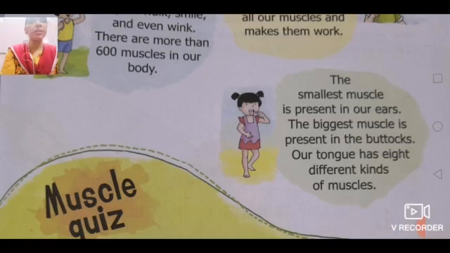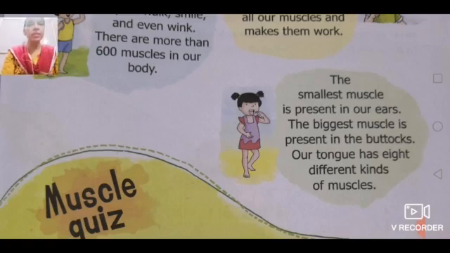Now the biggest muscle is present in the buttock. Our tongue consists of 8 different kinds of muscles. What is the benefit of those muscles?